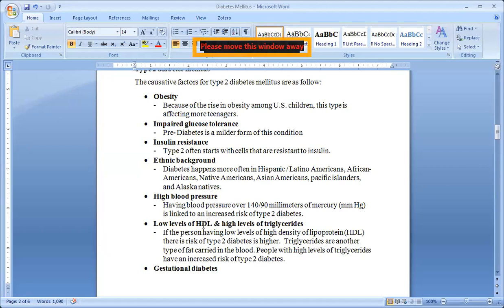If HDL is low and triglycerides are high, there are more chances of getting diabetes mellitus. And if there are also high levels of LDL, then also there are more chances of diabetes mellitus.